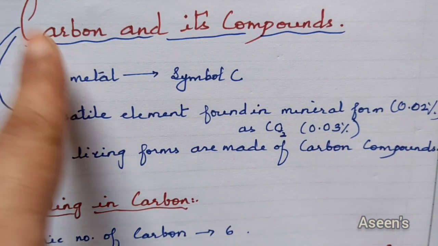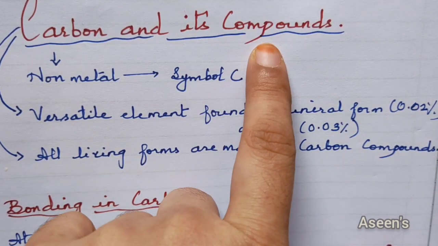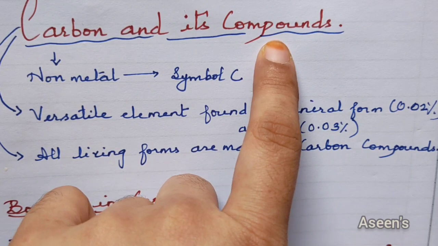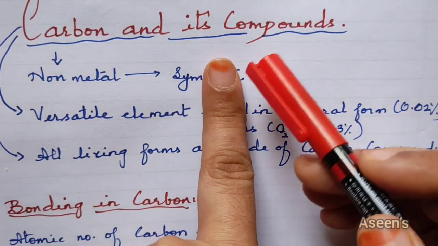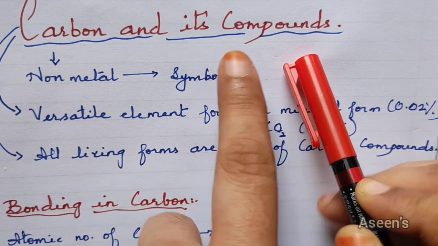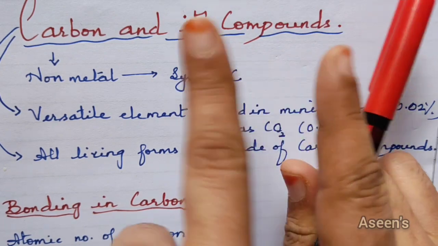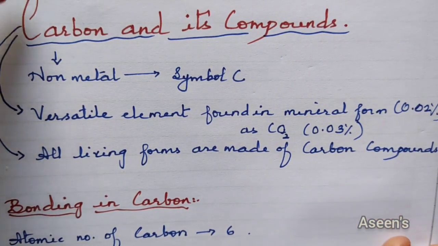Now, this was about carbon. For talking about compounds, first we need to see when a compound is formed, that means carbon is bonding with other elements. So how does carbon connect with other elements, or how does it bond with other elements? That we are going to see now.